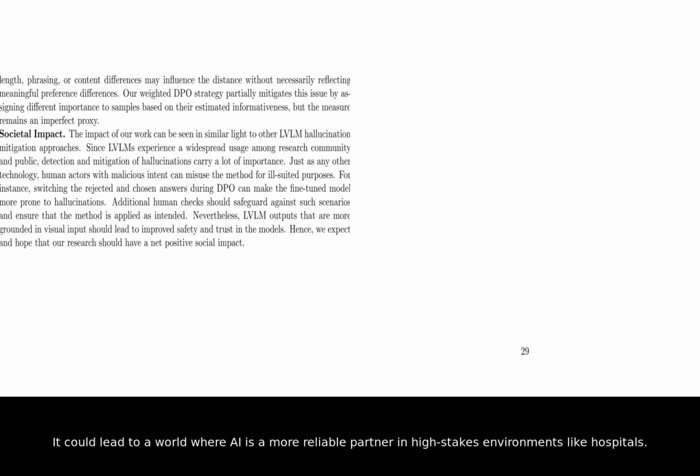It could lead to a world where AI is a more reliable partner in high-stakes environments like hospitals. The researchers are releasing their code and data to the public to encourage even more